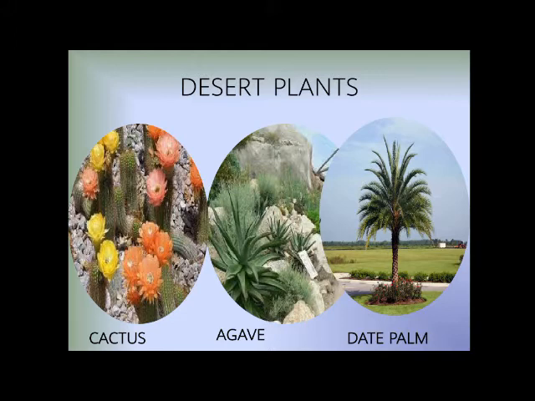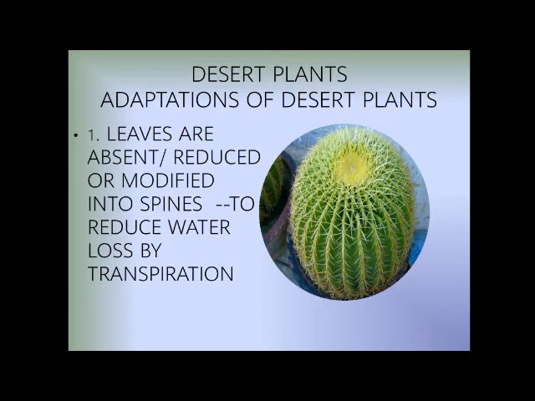If you cut a desert plant, you will see a jelly-like substance inside, like date palm, agave, cactus. They have adapted themselves in such a way that they hold more and more water to survive in the desert region.